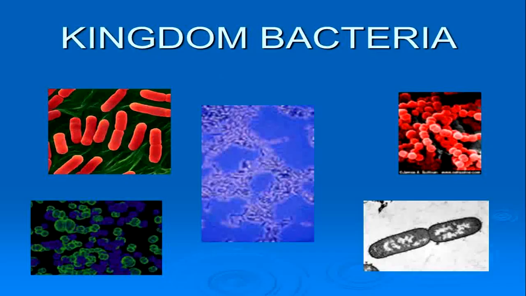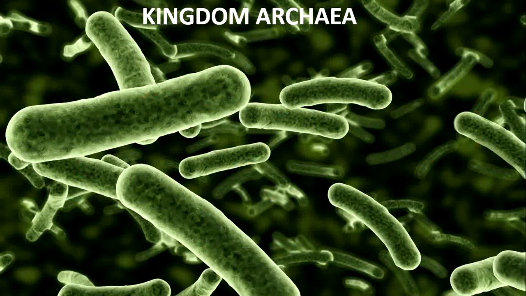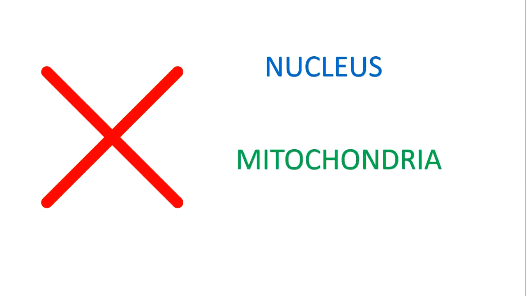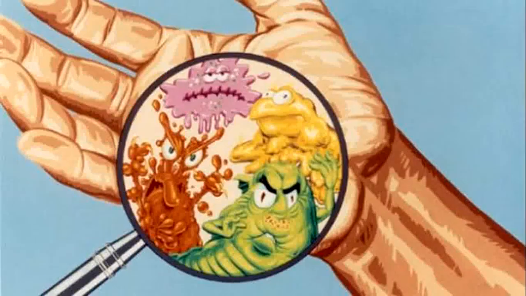Our first topic of today's lesson is about Kingdom Bacteria and Kingdom Archaea. Both of these kingdoms include organisms that are very simple unicellular organisms that lack a nucleus and mitochondria. Organisms in these kingdoms are actually found everywhere, from your hand to your food, even inside your body. They're found everywhere. So the question that comes to our mind is: are all of them harmful?